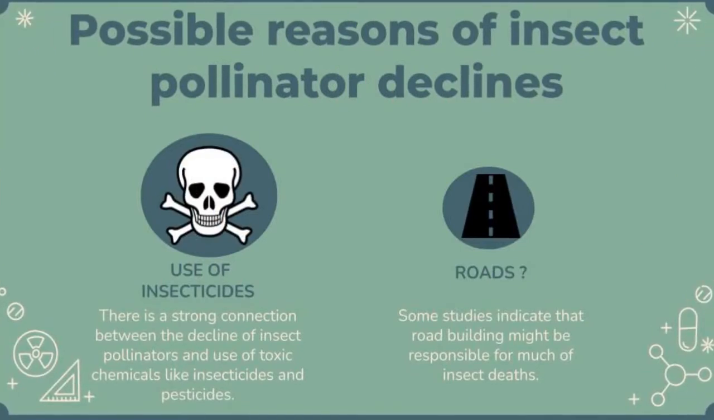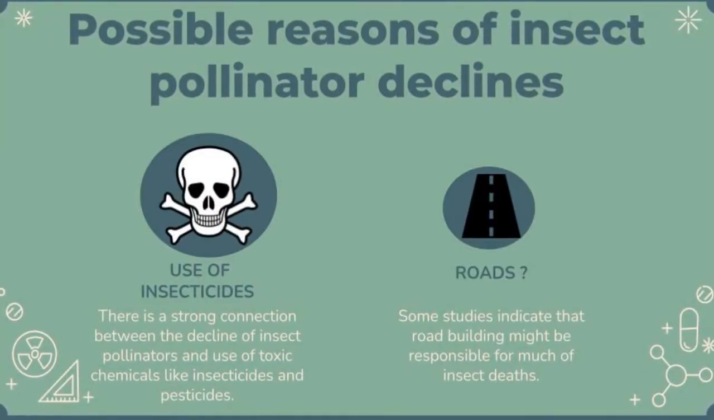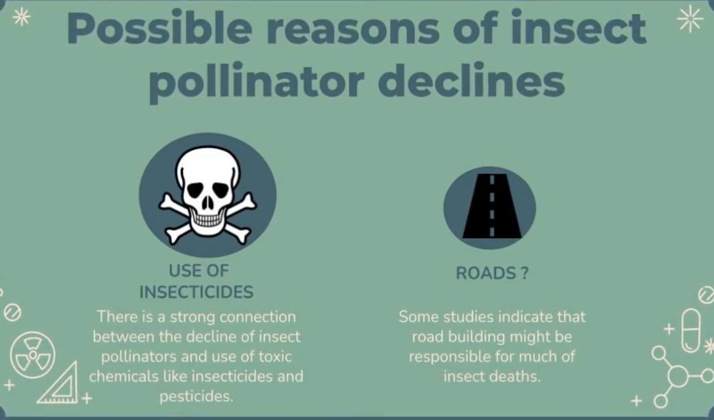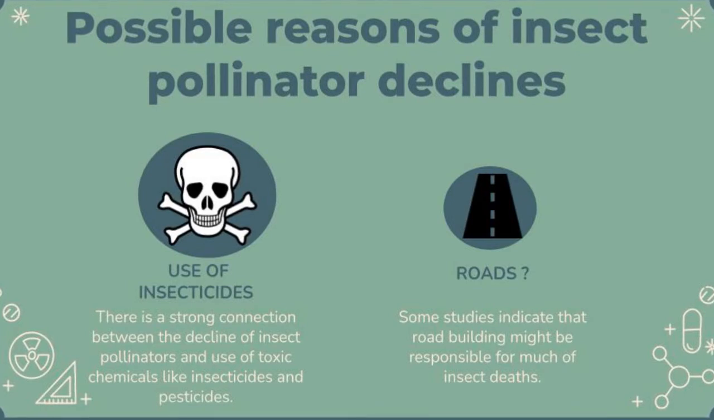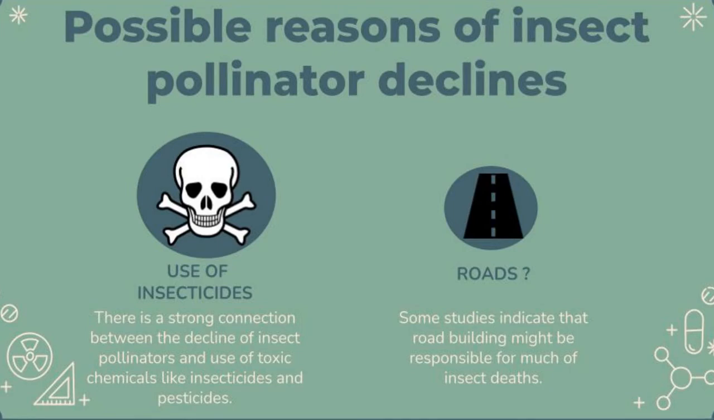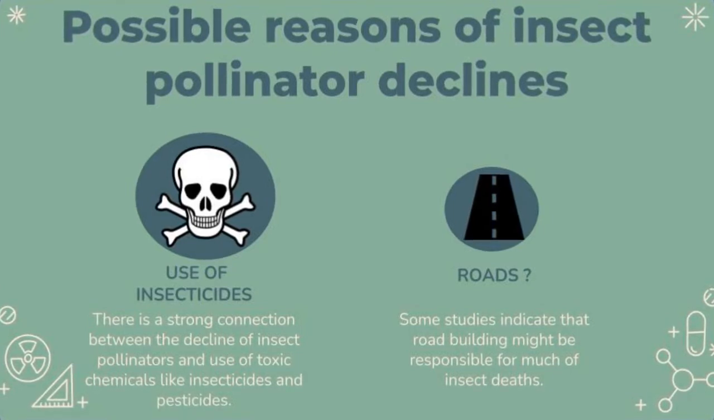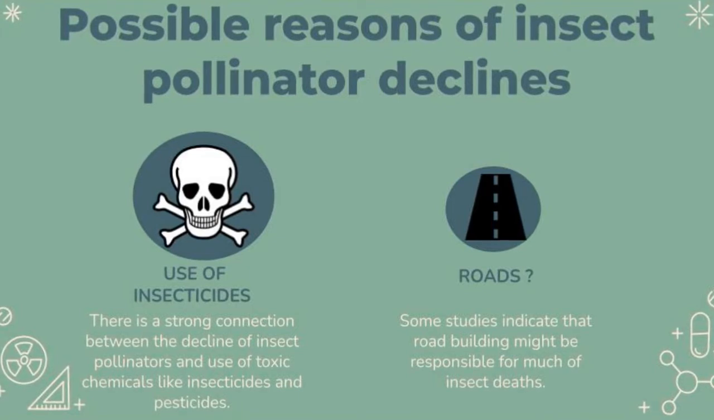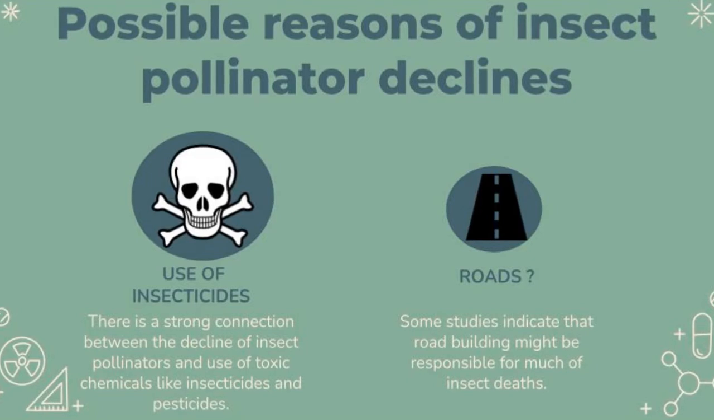Unfortunately, researchers have seen a declining trend among insect pollinators. The direct cause of insect declines is not yet known. But many studies suggest a negative correlation between the use of toxic chemicals like insecticides and pesticides in agriculture and the insect pollinator diversity. Additionally, a new possible cause has been recently discovered. Although it has still not been studied in detail, some argue that roads are responsible for a large number of insect deaths. And this is where our project steps in.